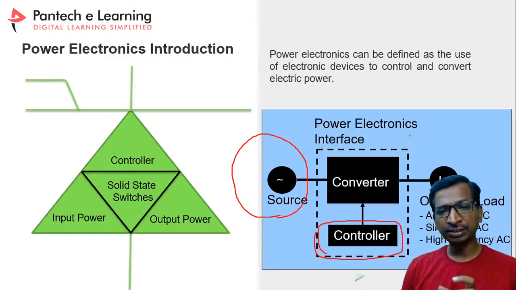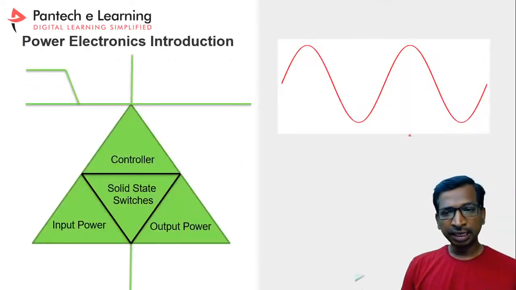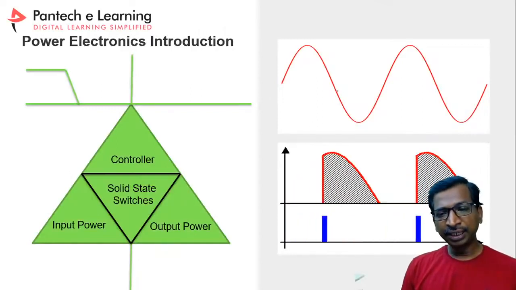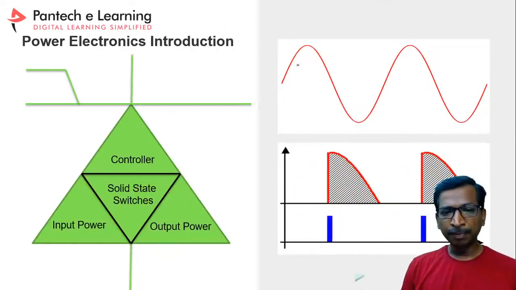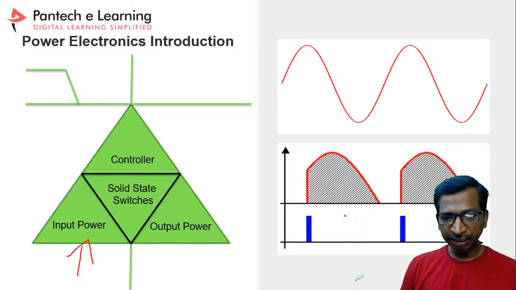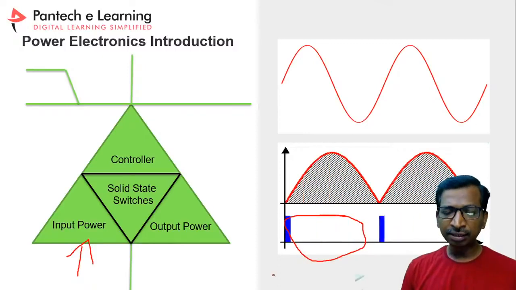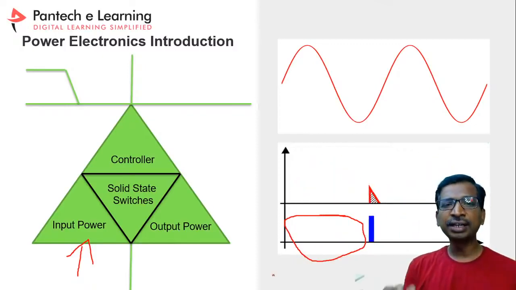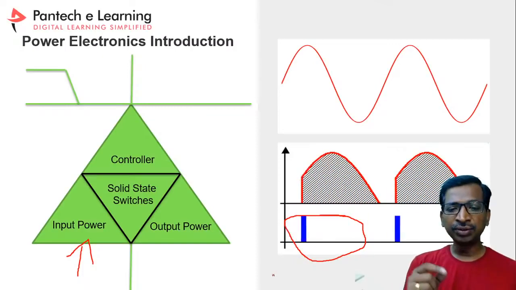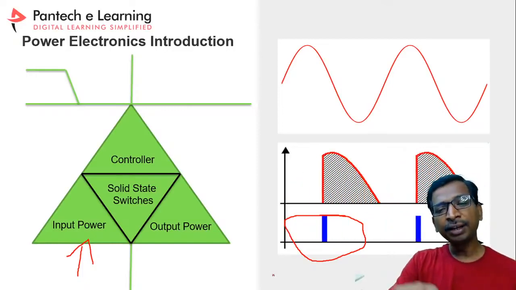Meaning for this power electronic circuit. And see again here, if you take this graph and you are applying input here, this is the controller function. So the controller function will vary the control signal. So simply we can call it pulse width modulation. If you are changing this pulse width modulation, the output will be varied.